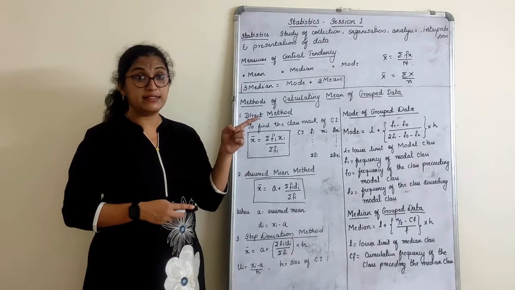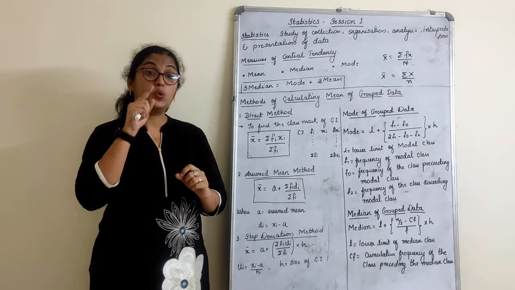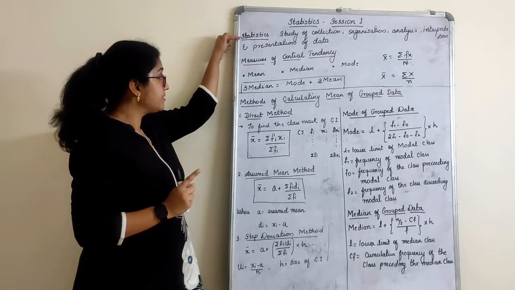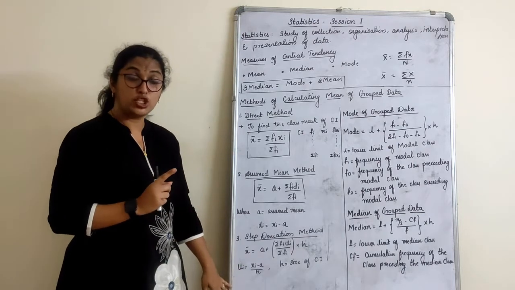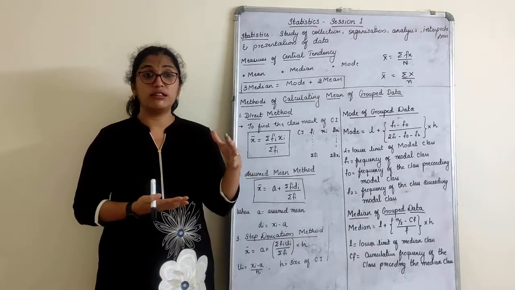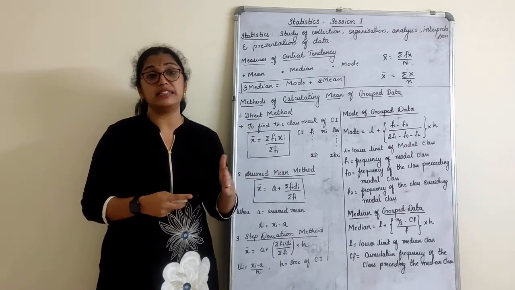So, give the heading statistics. This you will be writing in your theory notebook only. Only the graph part will come in the graph book. Okay. So, give the heading statistics. You can write down this much. Then a small PDF will be shared with you, which contains all the basic terms about statistics which you have already studied in the earlier standard.